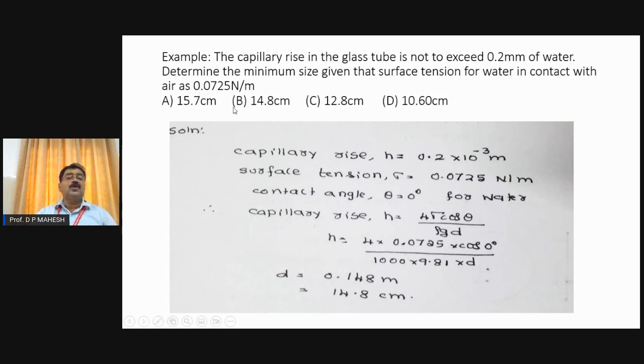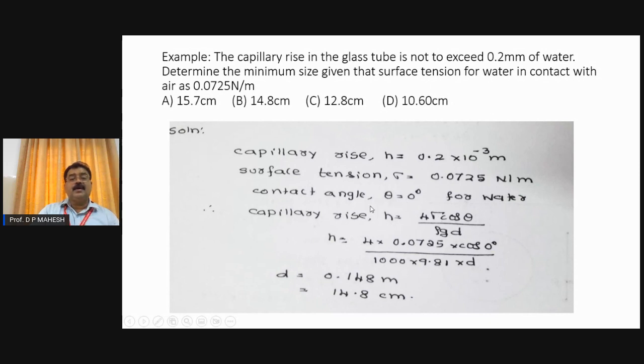Here, the liquid is water, no doubt. So unless otherwise specified, we use the contact angle in the formula. There are many parameters: sigma is there, theta is there, density is there, diameter is there, h is there. We are actually finding the size, nothing but the diameter of the glass tube. So what should be the diameter of the glass tube if the liquid is water and is allowed to rise by 0.2 mm? The problem is very simple. Let us use the formula.